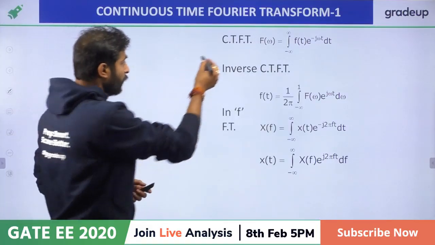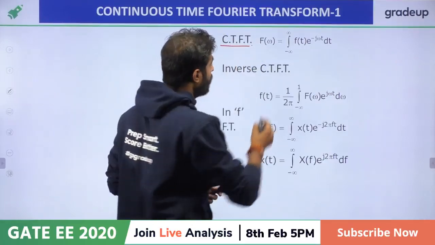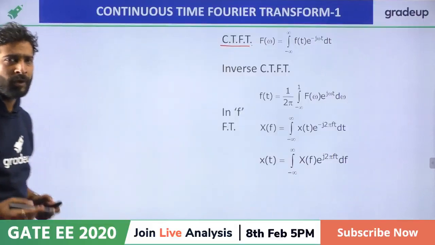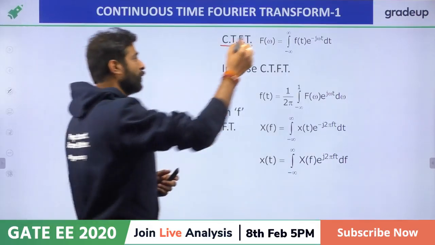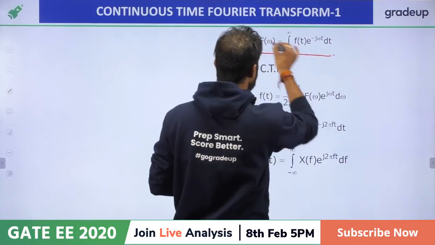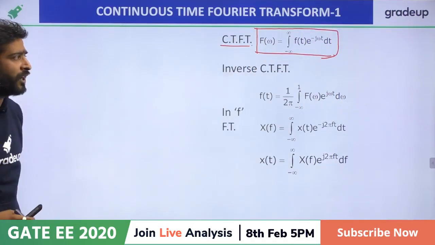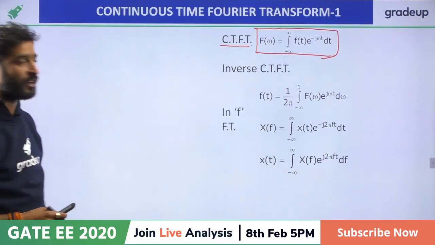Now, my dear friends, for the continuous time Fourier transform, the formula in omega is this. Fourier transform is just a tool by which we can convert the time domain signal into the frequency domain signal, right? F of omega is the integration from minus infinity to plus infinity of f of t e raised to power minus j omega t dt.